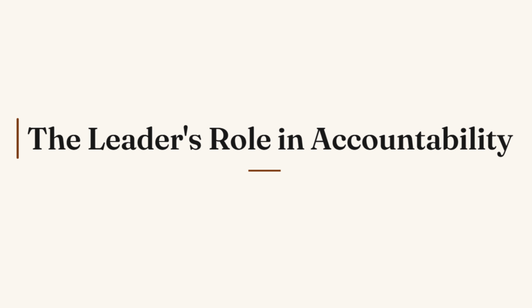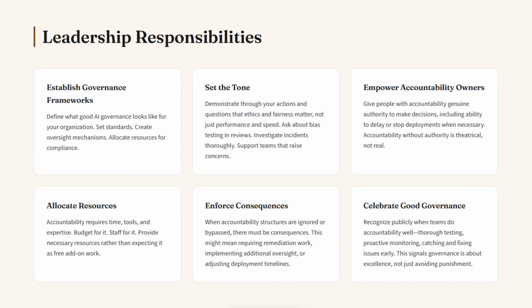As a leader, you cannot personally oversee every AI system in most cases, but you shape the accountability environment. Establish governance frameworks. Define what good AI governance looks like for your organization. Set standards. Create oversight mechanisms and allocate resources for compliance. You want to set the tone. Demonstrate through your actions and questions that ethics and fairness matter, not just performance and speed. Ask about bias testing and reviews. Investigate incidents thoroughly. Support teams that raise concerns. And empower the accountability owners.